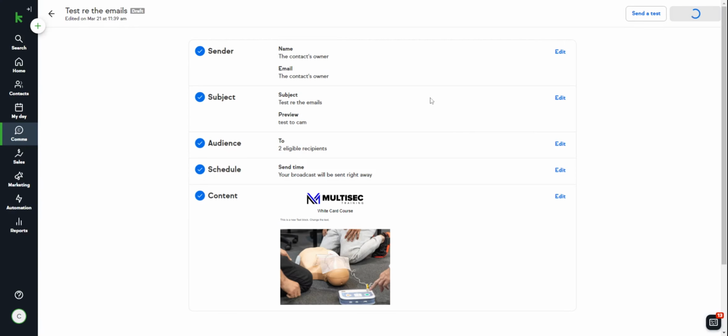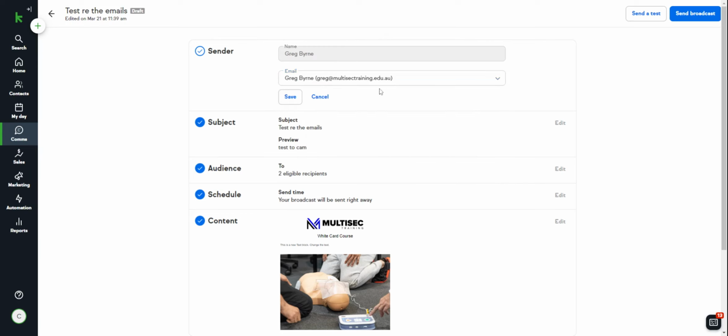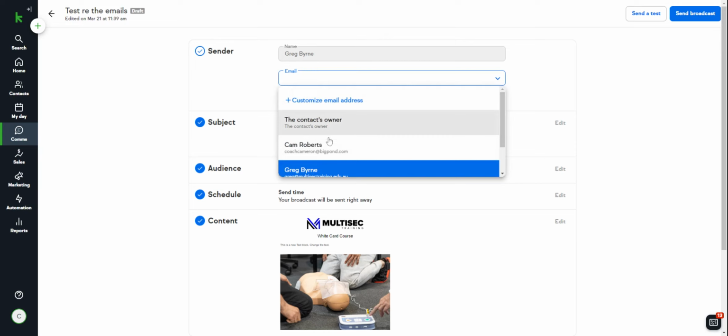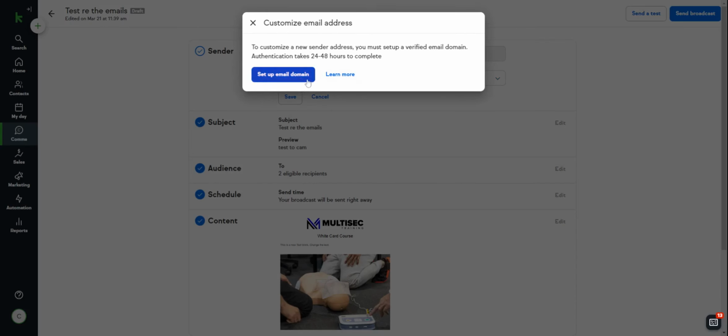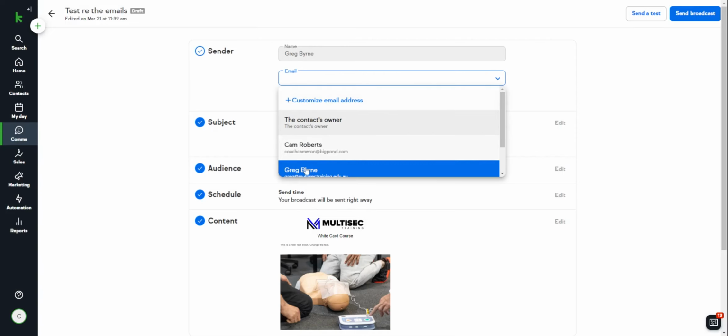The only thing you've got to watch is up here. Make sure it's not from contact owner. You want to change that and change it to Greg, right, from multisec. That's the only thing with a new campaign builder. You just got to pick it, right? If you want to customize it, you've got to set up a domain, right? You've already set up that domain, but notice in the legacy, you could send it out from info at, whereas this one, you have to set up each domain legacy.